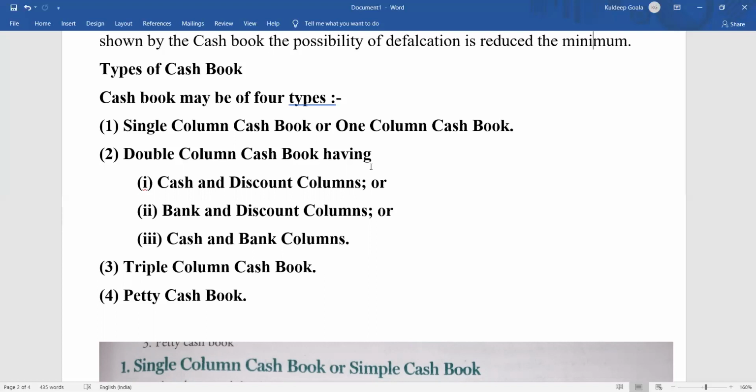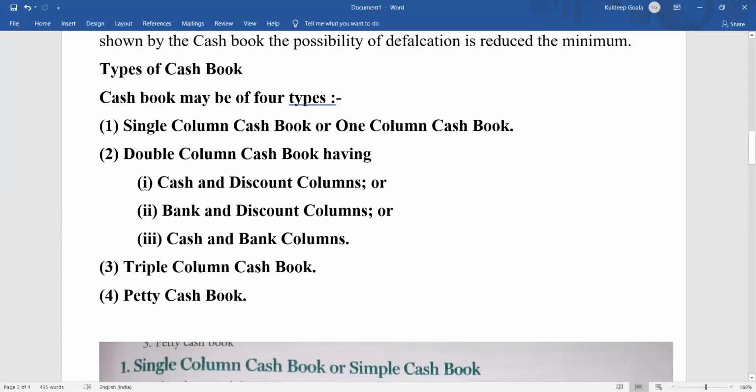This is not there in your syllabus, but still you should know about it. Triple column cash book refers to a cash book which will have details of cash, bank and discount. All the 3 will be there. Both in the debit side and the credit side you'll have 3 amount columns: one for cash, one for bank, one for discount. Then coming to the next one, petty cash book.